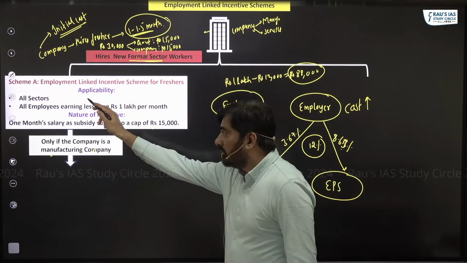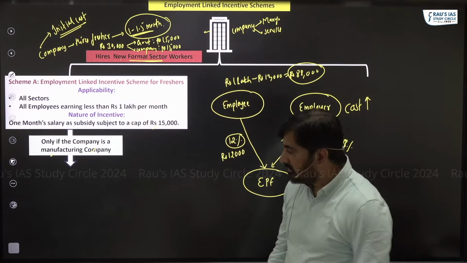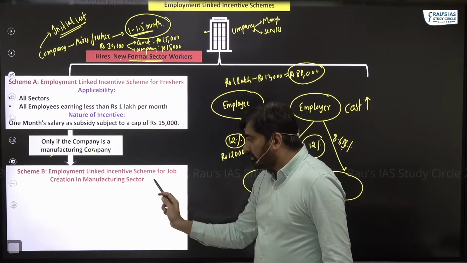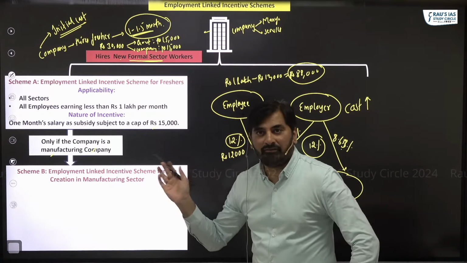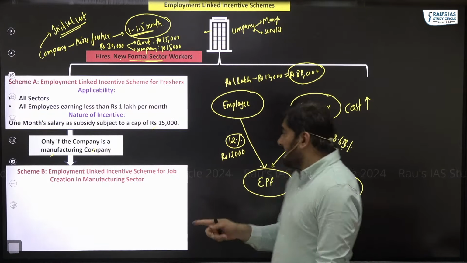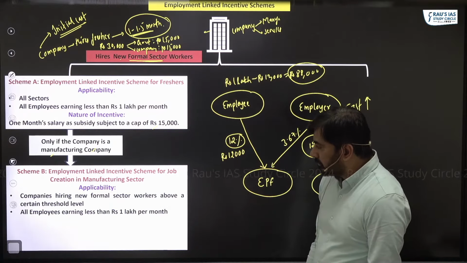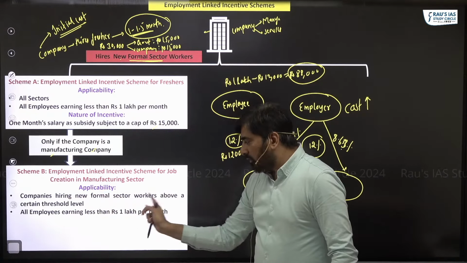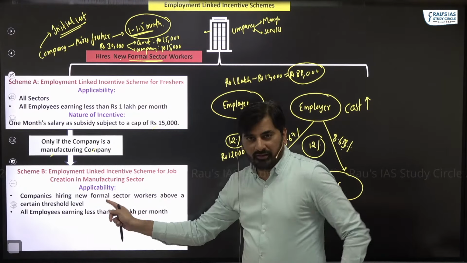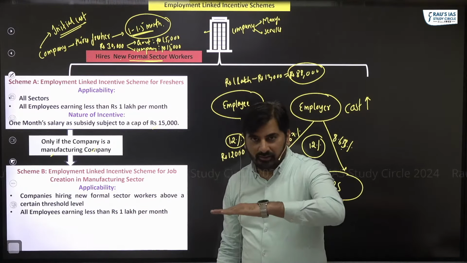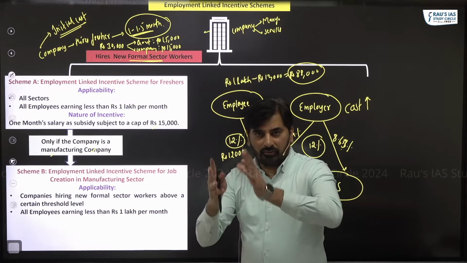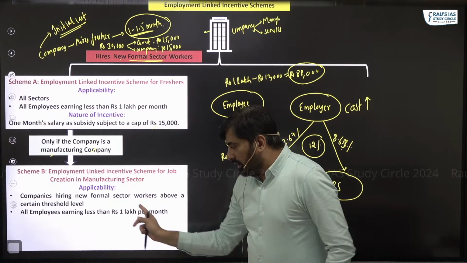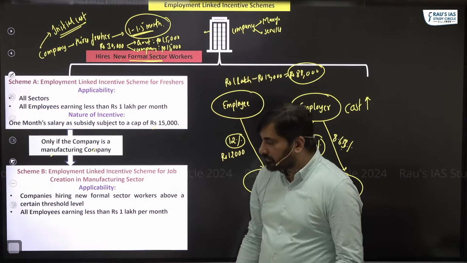So when it comes to the next scheme, that is scheme B. Scheme B is the employment linked incentive scheme for job creation in the manufacturing sector. In this particular case, this is applicable to companies hiring formal sector workers above a certain threshold level. Government has fixed a threshold level. Above this threshold level, if formal sector workers are employed, then they'll get the benefit. Employees should earn less than 1 lakh.